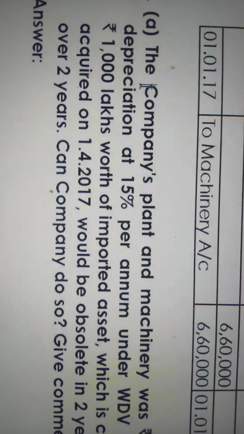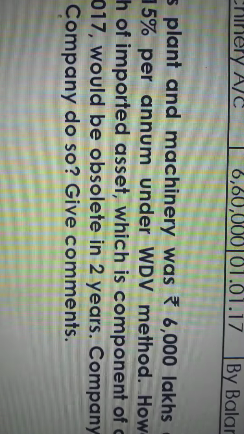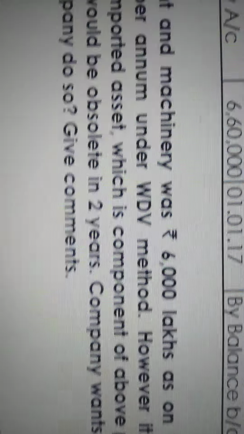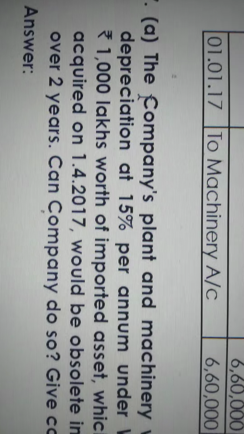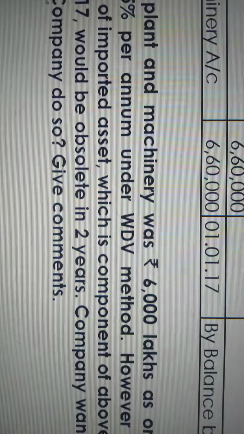Question is, the company's plant and machinery total cost is 6,000 lakhs rupees. It provided depreciation at 15% per annum under the WDV method.